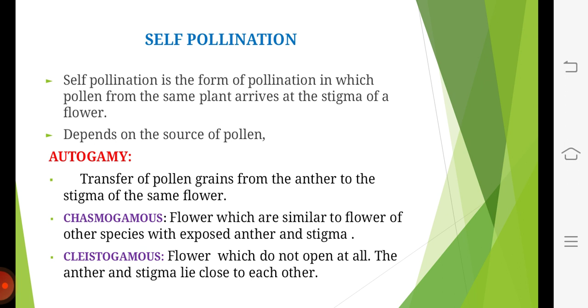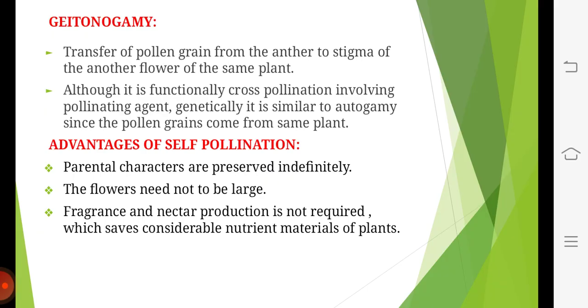Self-pollination. Self-pollination means transfer of pollen grains from anther to the stigma of the same plant. It includes autogamy and geitonogamy. Autogamy means transfer of pollen grains from anther to the stigma of the same flower. It is of two types: chasmogamous, in which flowers always open, and cleistogamous, in which flowers never open. Geitonogamy means transfer of pollen grains from anther to the stigma of the same plant.